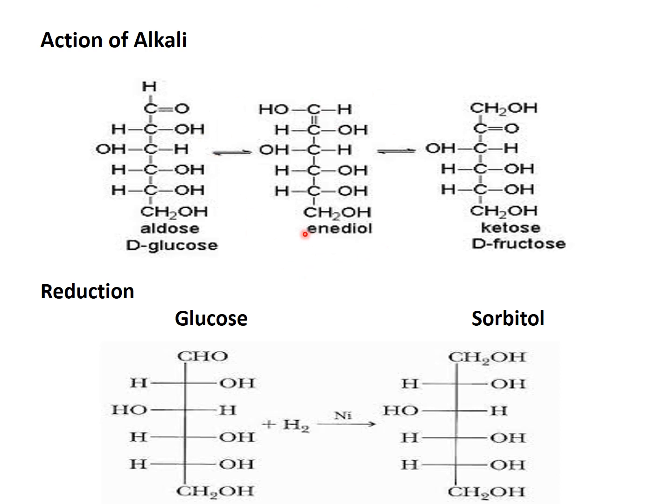When all monosaccharides react with alkali, they form enediols, that is, their aldehyde or ketone groups are converted into alcohols. When we come to the reduction, this glucose is converted, so this aldehyde is converted into its alcohol. This is known as sorbitol.